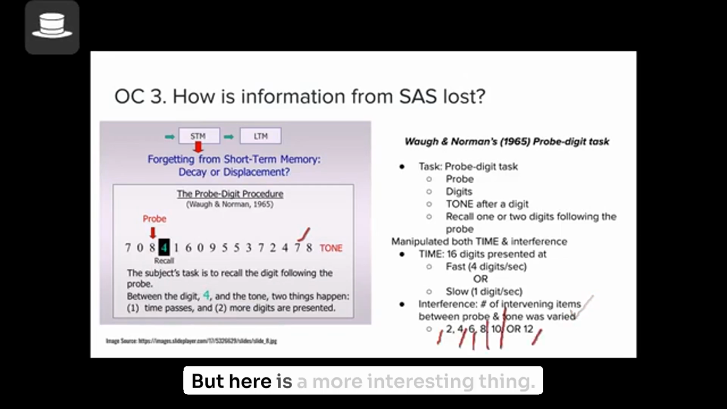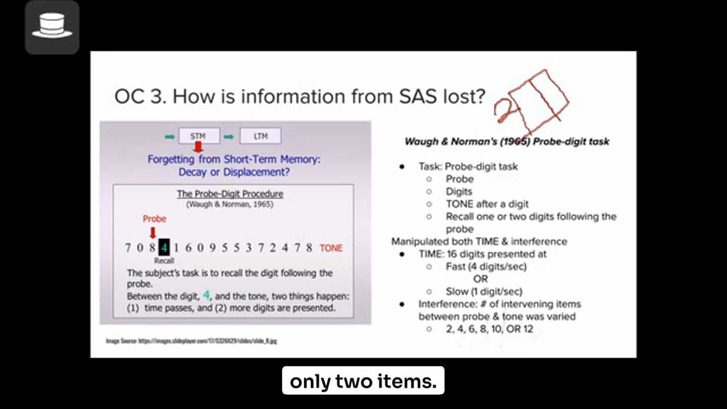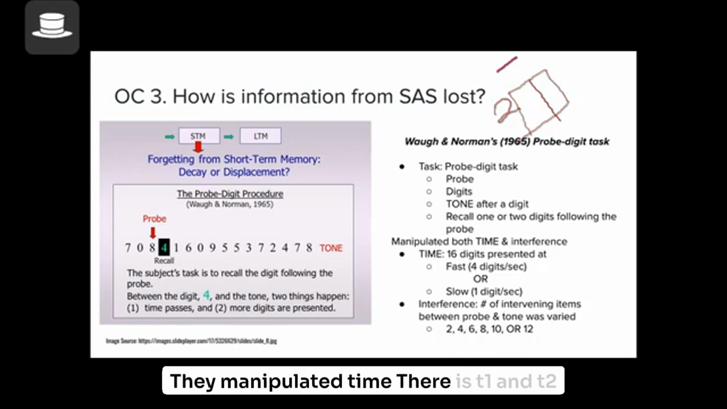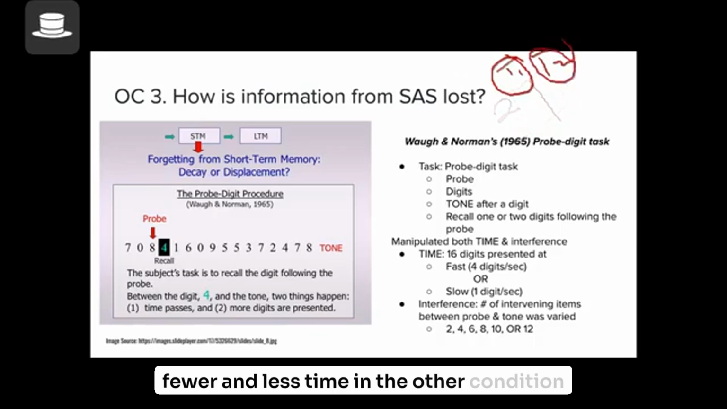But here is a more interesting thing. They also manipulated the time. In other words, for each, let's say, 2 items, they manipulated time. There is T1 and T2, where they got more time in one condition and less time in the other condition. How is it possible? The way they did it is they presented the same 16 digits at 2 different speeds.